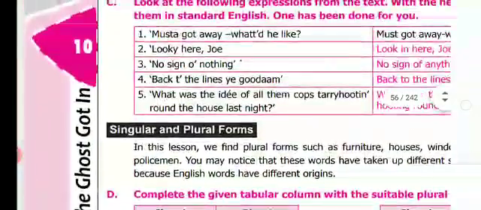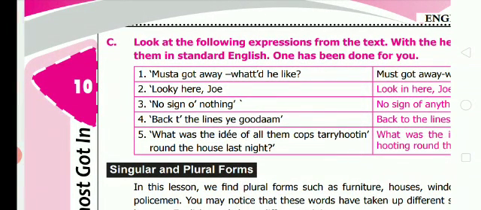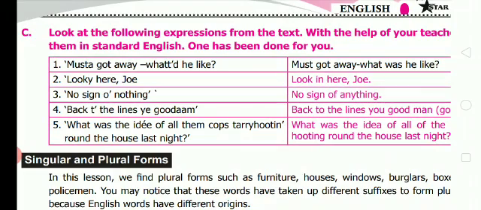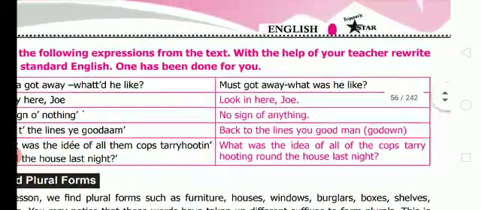Okay, you see the exercise given here. Look at the following expressions from the text. With the help of your teacher, rewrite them in standard English. See our first one. Must have got away. What was he like? Second one. Look here, Joe. That means look in here, Joe. No sign or nothing. No sign of anything. Fourth one. Back to the lines, you good man. Okay, go down.